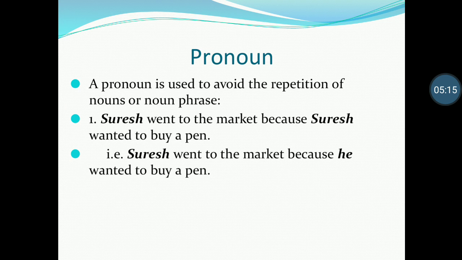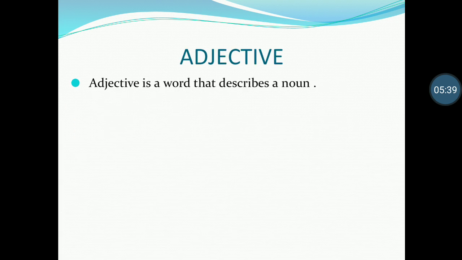Suresh went to the market because Suresh wanted to buy a pen. If we construct a sentence like this, it may look awkward. So we never construct a sentence like this. The correct sentence would be, Suresh went to the market because he wanted to buy a pen. So the word Suresh is replaced by the pronoun he. This is the correct one.